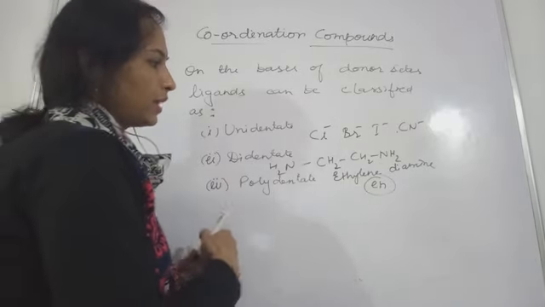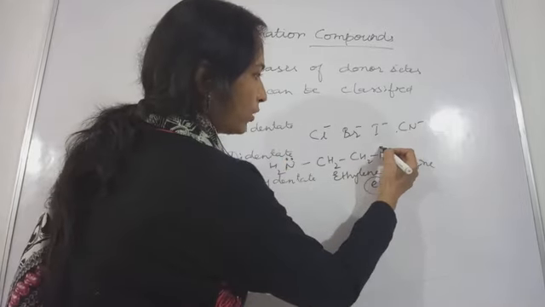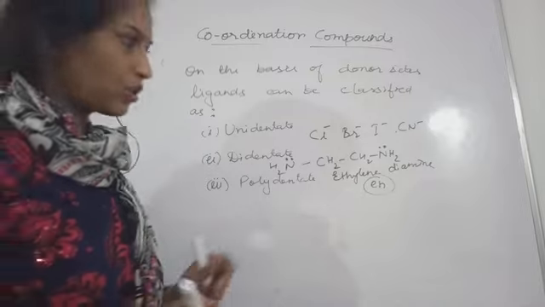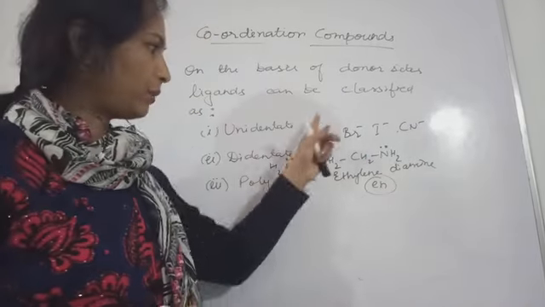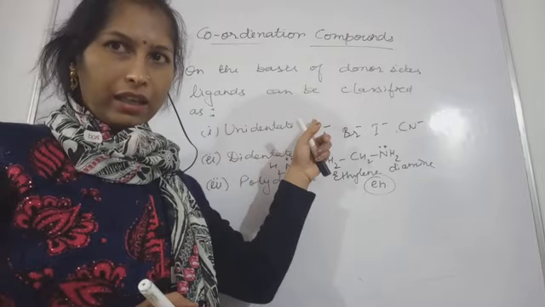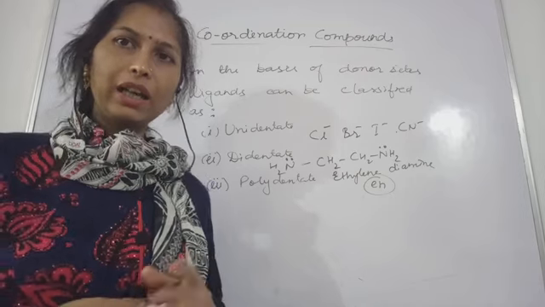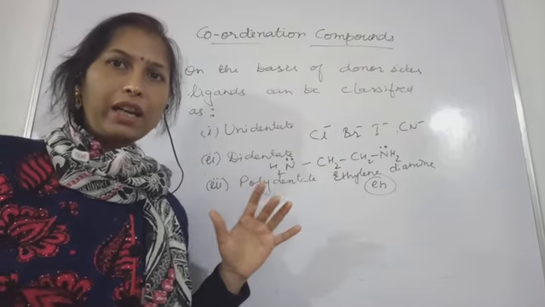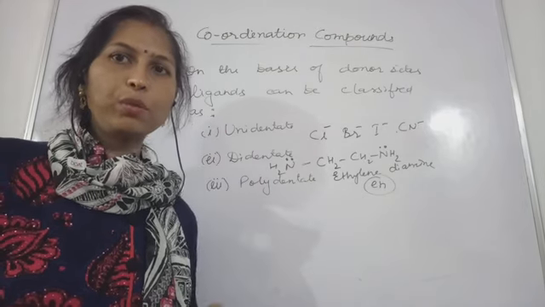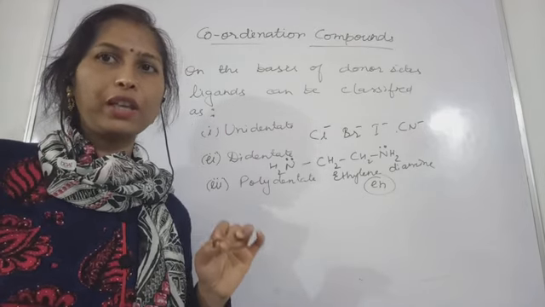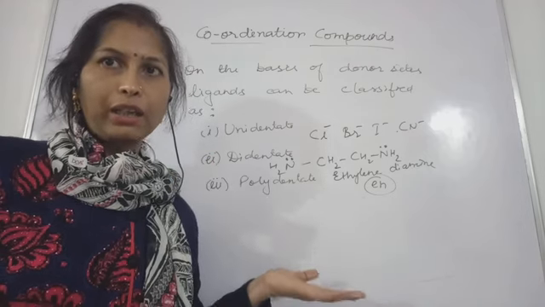In this case the nitrogen will have a lone pair of electrons. Here also the nitrogen will have a lone pair of electrons. So these lone pairs of electrons will be given to the central metal ion, or central metal atom. Sometimes we use both words, metal ion and atom, because you will see examples where the metals are not converted into the ionic form.